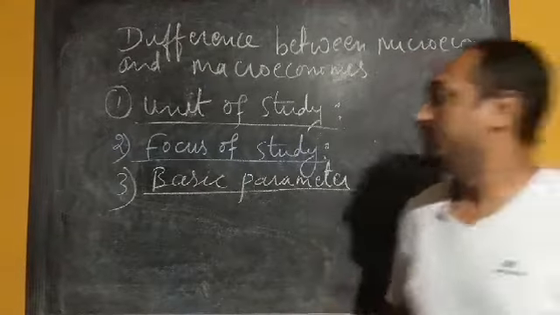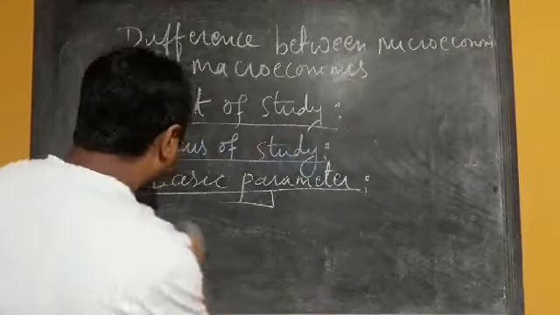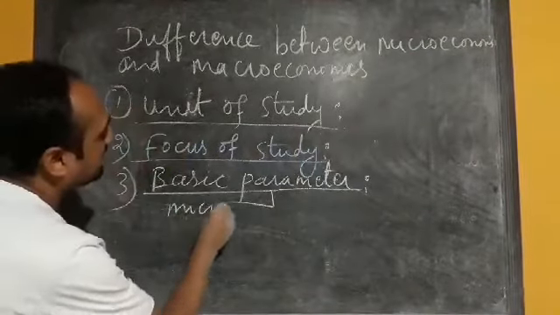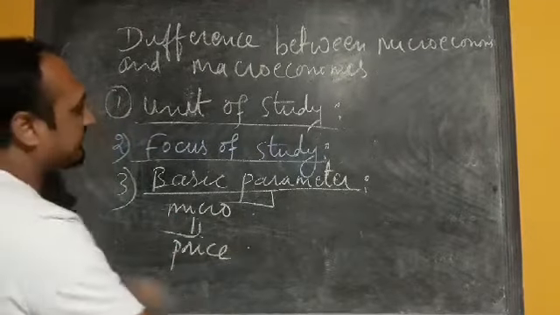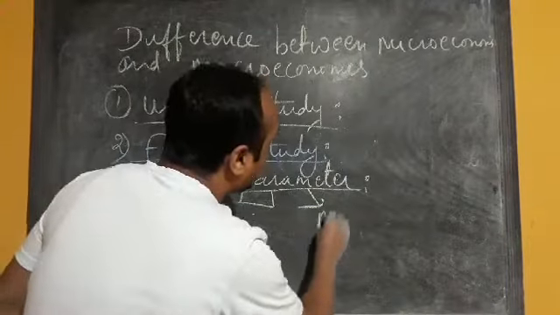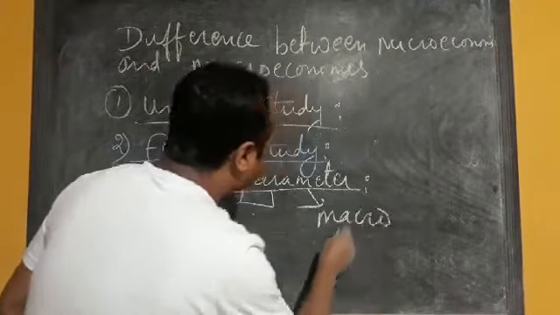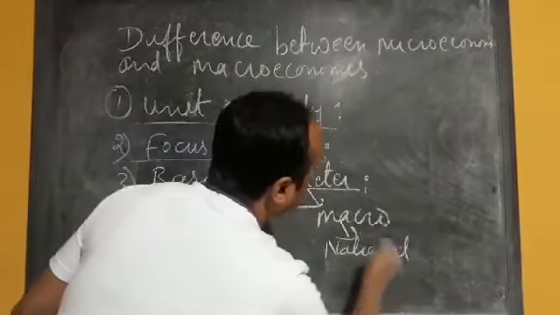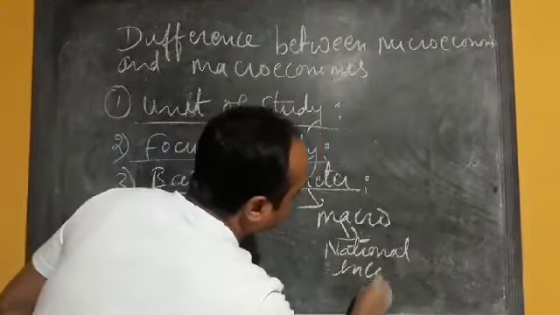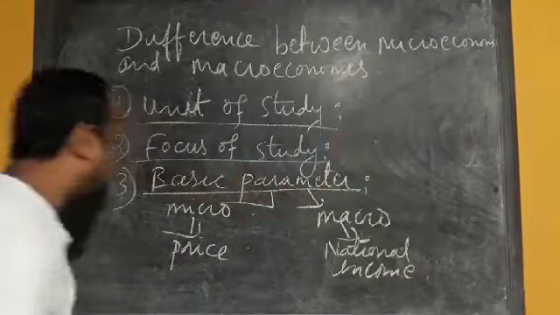Now here, in microeconomics, what is the basic parameter? Price is the basic parameter. And in macroeconomics, what is the basic parameter? National income. Okay, national income is the basic parameter.